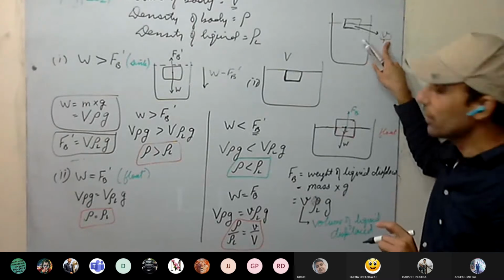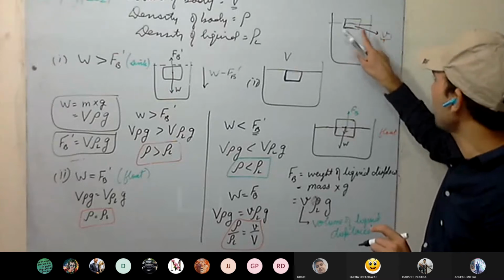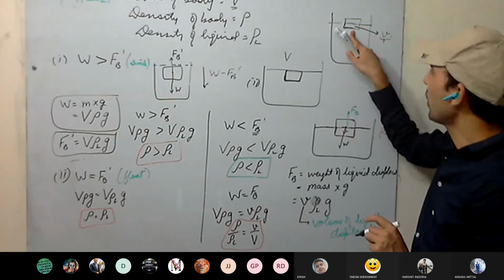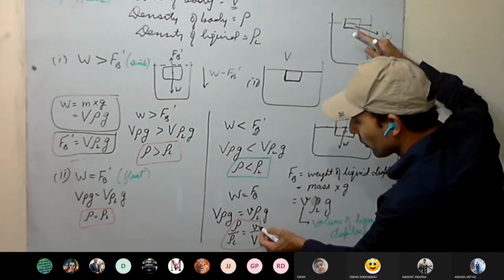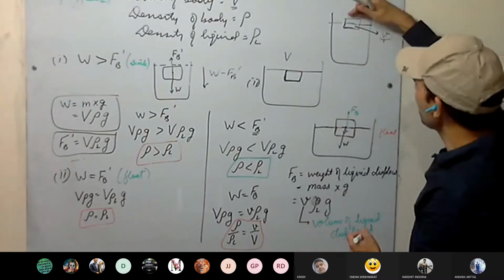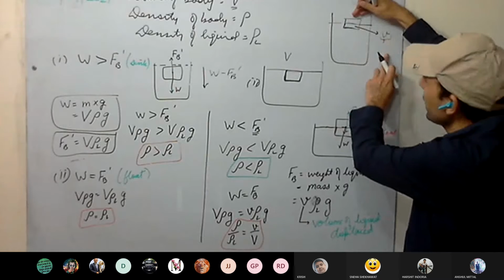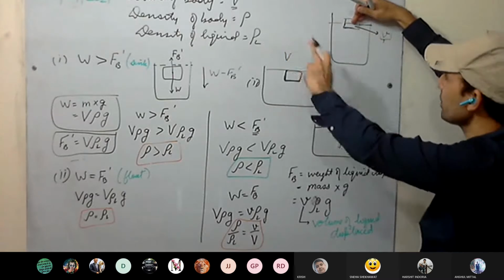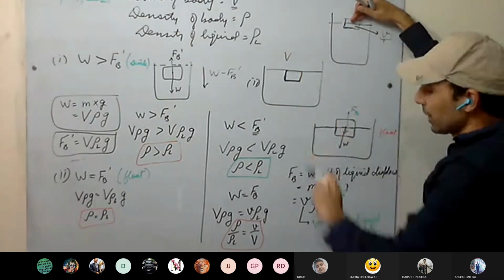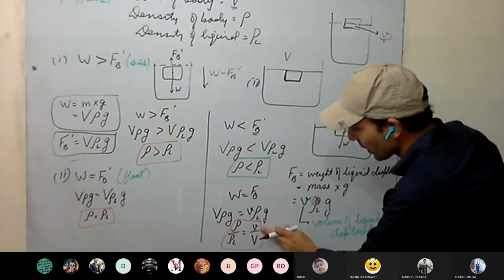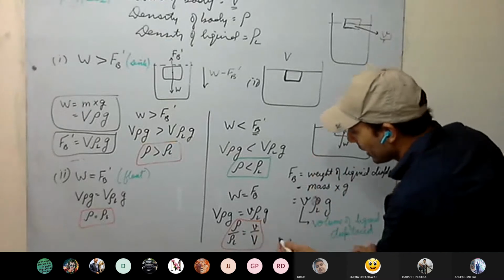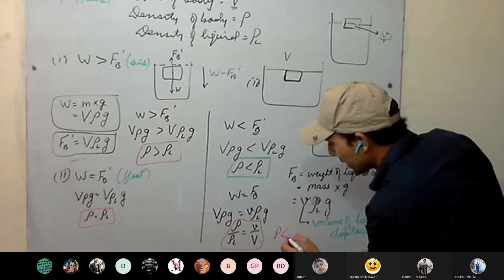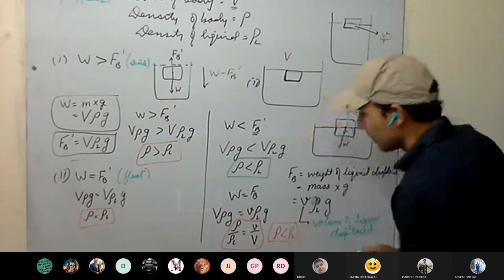Okay, this smaller v we can say is the volume of the submerged body. This is the submerged volume of the body, or smaller v is the volume of the displaced liquid. Now, as you push it more, this smaller v keeps on increasing. Now, as it completely gets immersed, this smaller v becomes capital V. Yes or no? If it's completely immersed, smaller v becomes capital V. Okay. Now here see the relation. Smaller v is less than capital V. It means density of the body is less than density of the liquid.